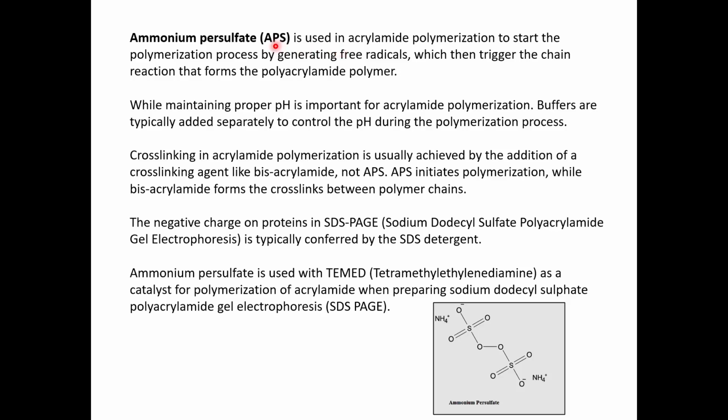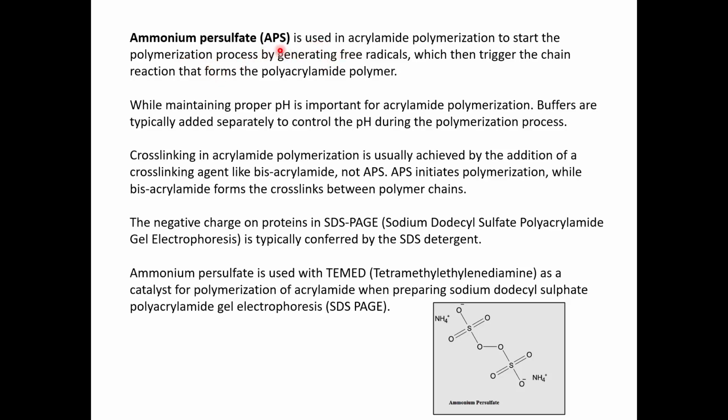So here we also use ammonium persulfate. Ammonium persulfate is used in acrylamide polymerization to start the polymerization process, that is, to initiate it. And how this happens is by generation of free radicals. These free radicals then trigger a chain reaction which helps in the formation of the polyacrylamide polymer.